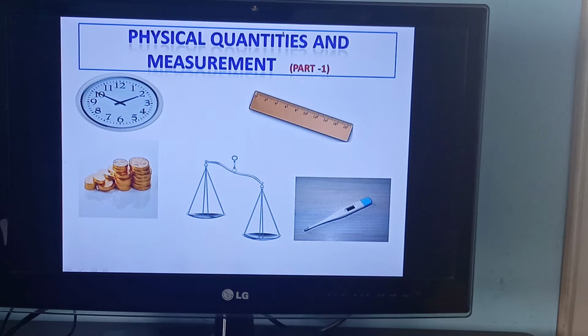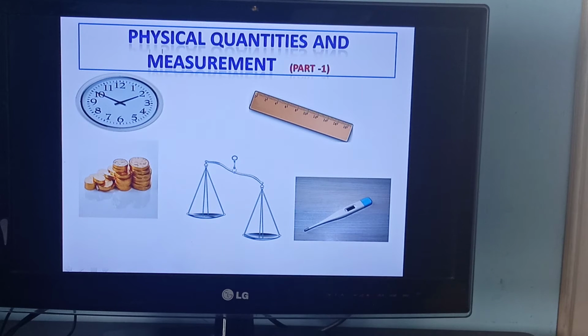Physical quantities. Physical means what? What you can see, which you can touch, you can feel, that is a physical thing. And its quantity. There are two words, quantity and quality. Quantity means how much, how many. Quality means how it is. Here there are coins. There are 7 coins here. So I say the quantity of these coins is 7. Now how is it? It is gold in color. So this gold color is the quality of these coins. Now you have understood? Okay.